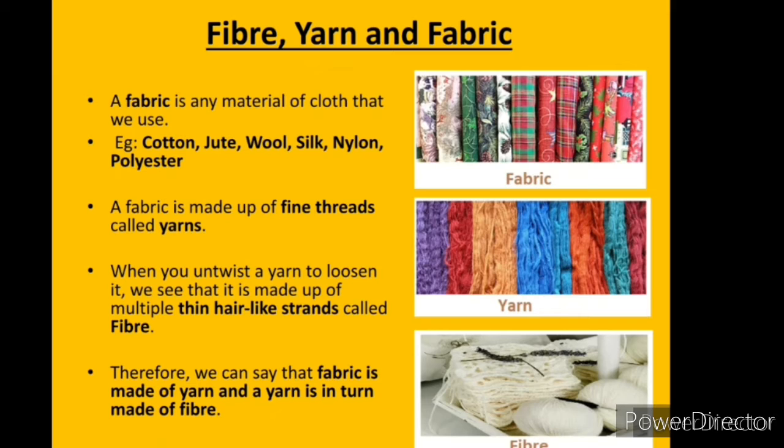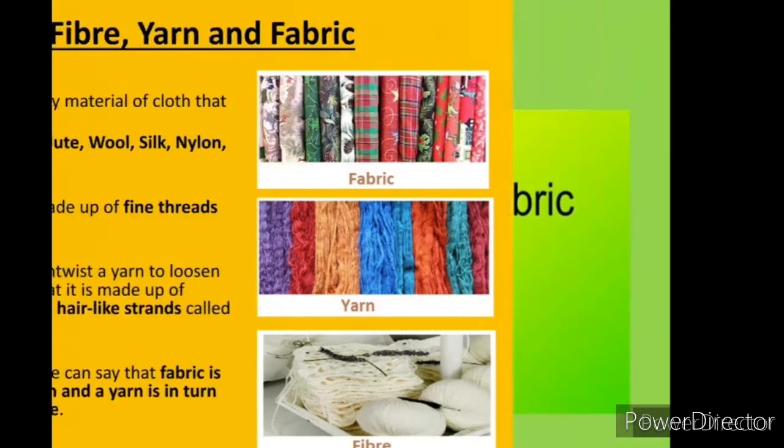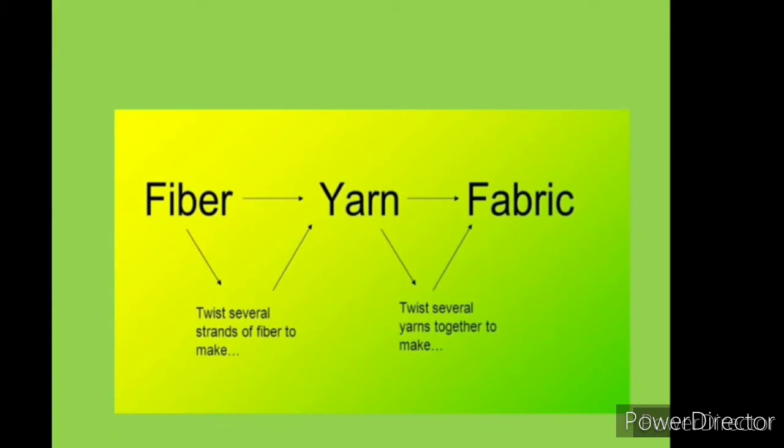Therefore, we can say that fabric is made of yarn and a yarn is in turn made of fiber. Twist several strands of fiber to make yarn. Twist several yarns together to make fabric.